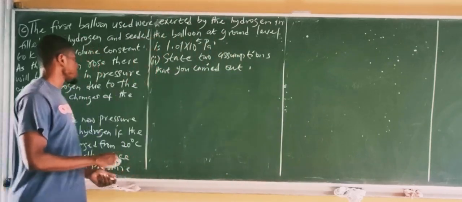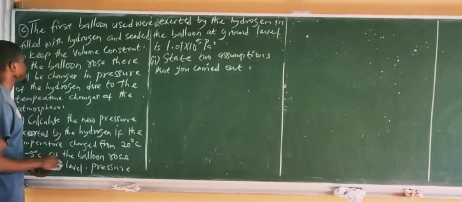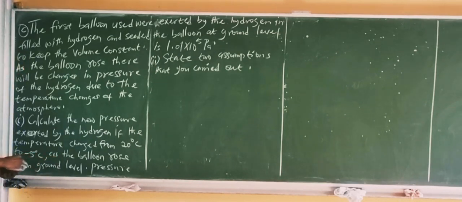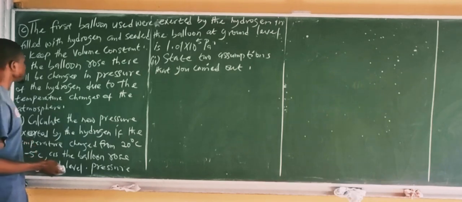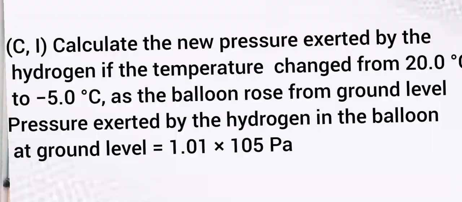So the continuation of the question, part C, says the first balloon used was filled with hydrogen and sealed to keep the volume constant. So as the balloon rose, there will be a change in pressure of the hydrogen due to the temperature changes of the atmosphere. The first question says, calculate the new pressure exerted by the hydrogen if the temperature changed from 20 degrees Celsius to minus 5 degrees Celsius in the balloon.